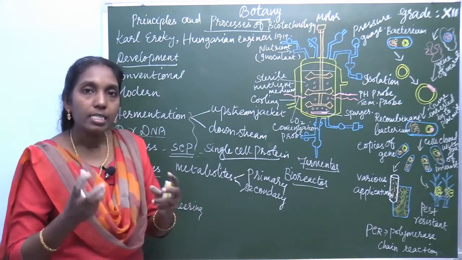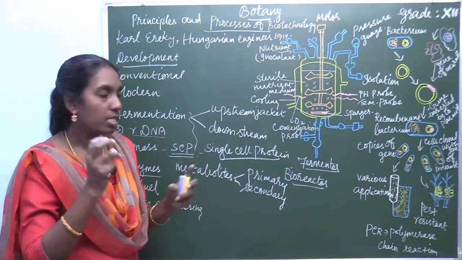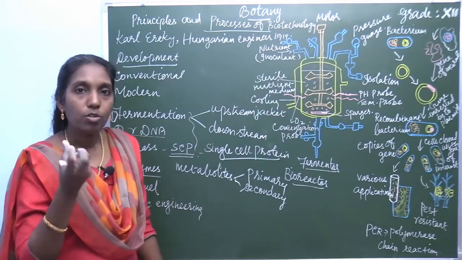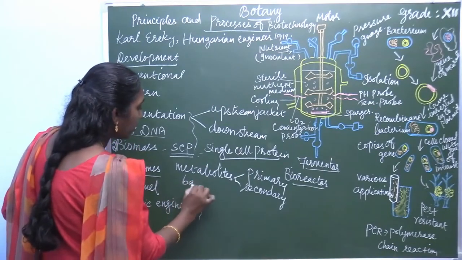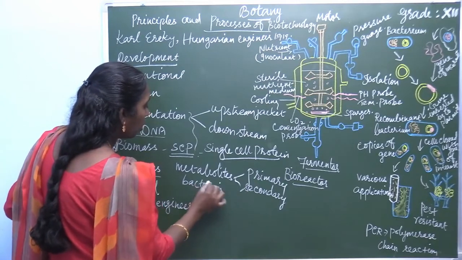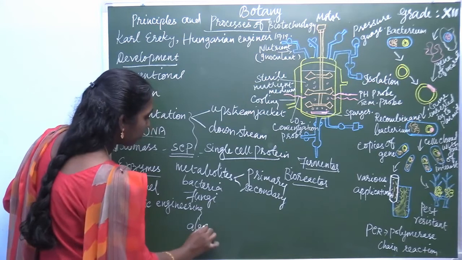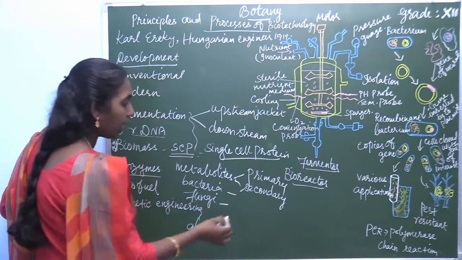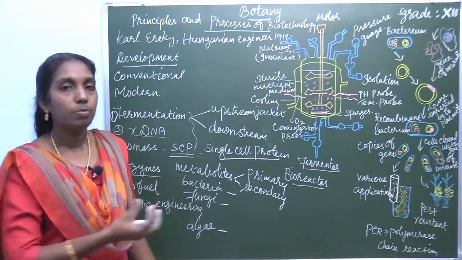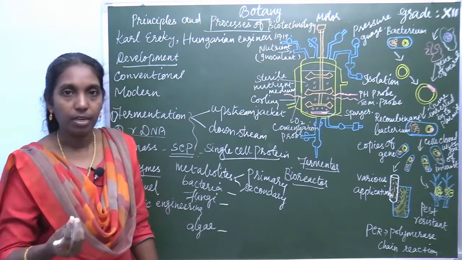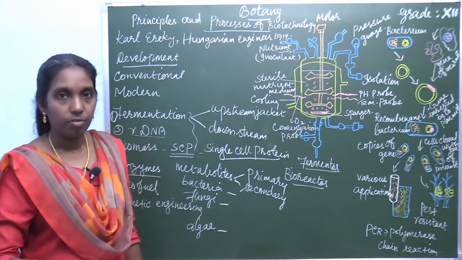So what is single cell protein? As I mentioned earlier, these are microscopic organisms in the form of bacteria, fungi, or algae, which are used for culture. These microscopic organisms can be cultured at very cheap cost.